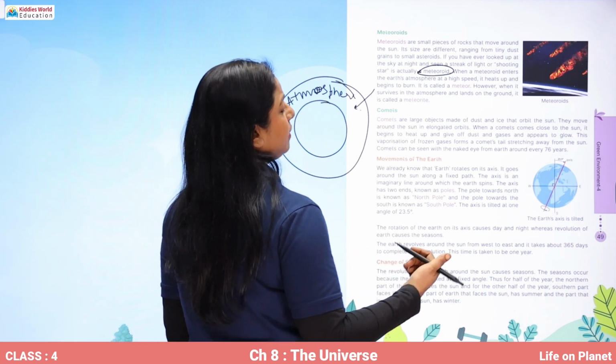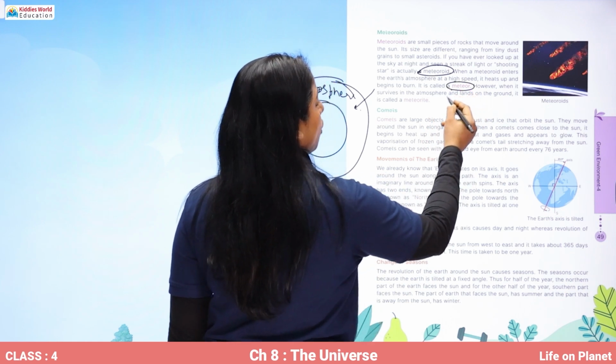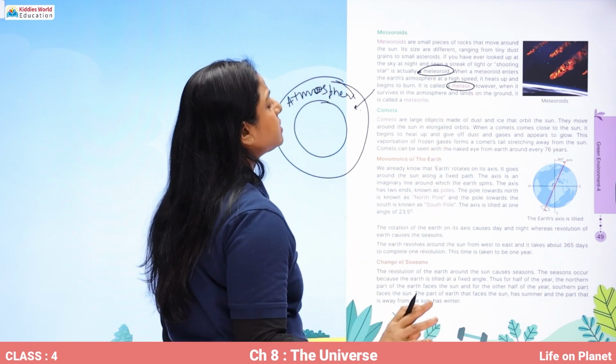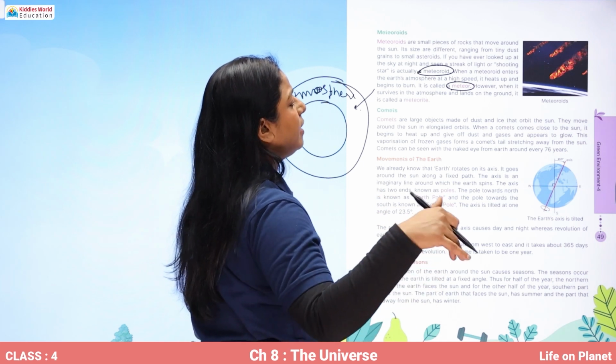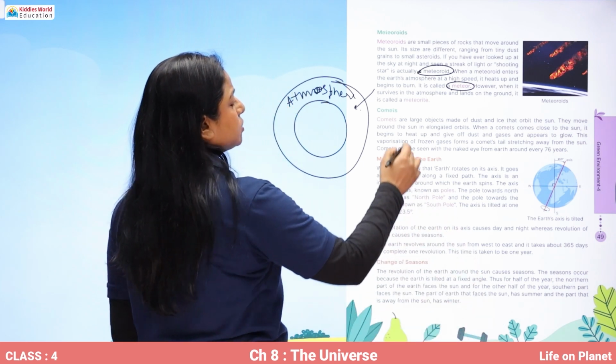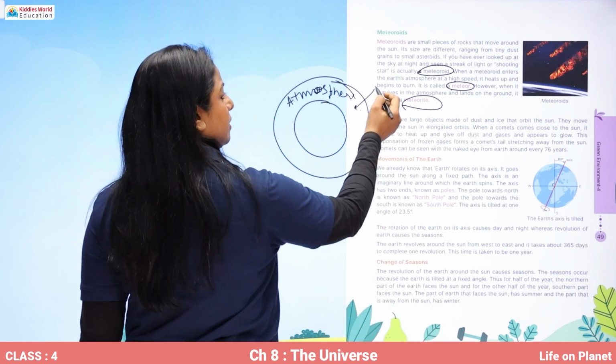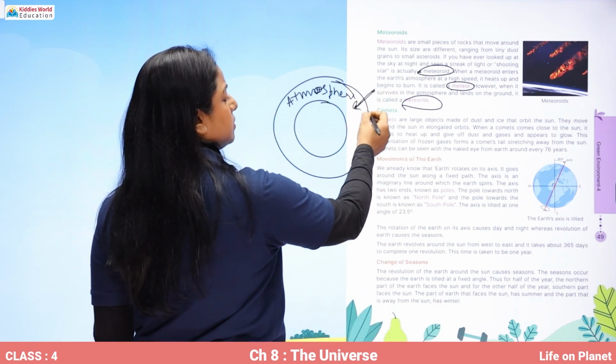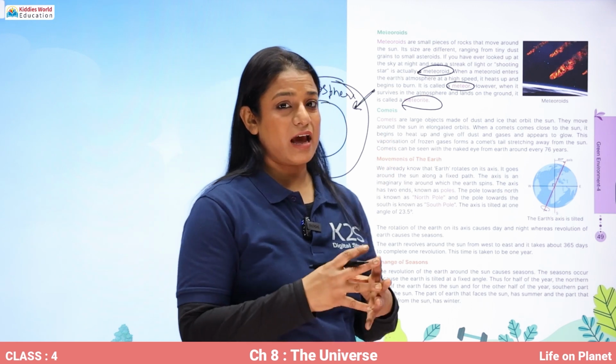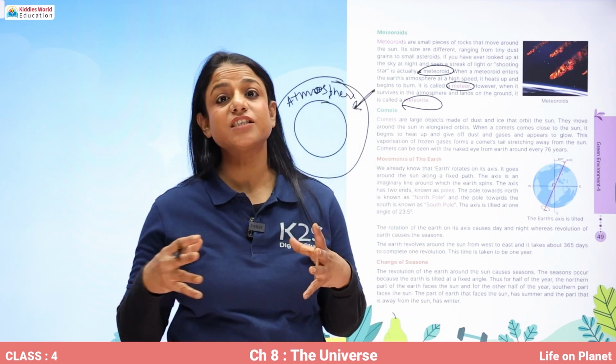When it begins to burn, it is called a meteor. However, when it survives in the atmosphere and lands on the ground, it is called a meteorite. Okay. So when these meteoroids enter the Earth's atmosphere, they get heated up and start burning up.